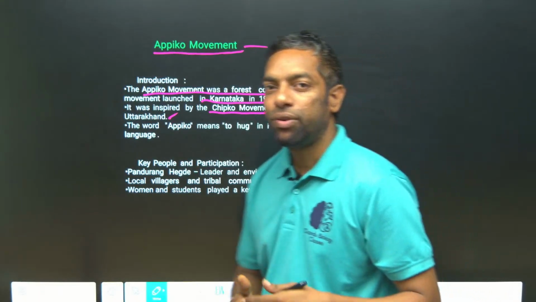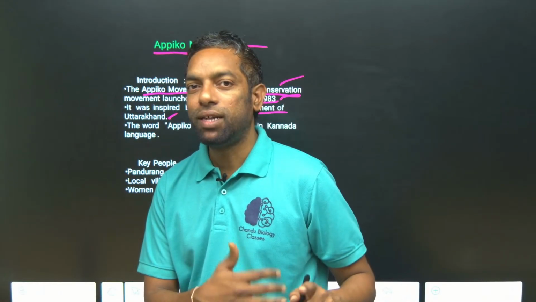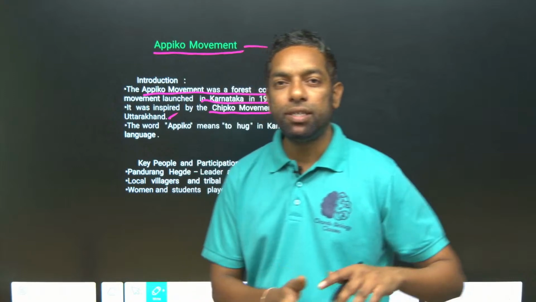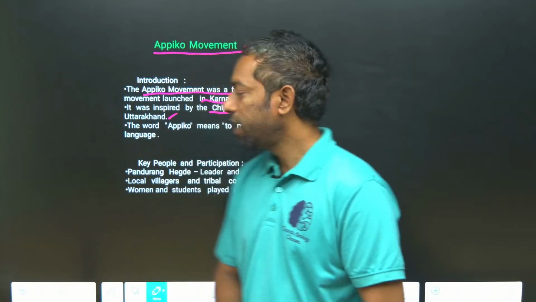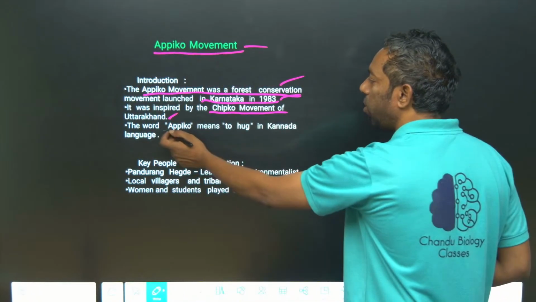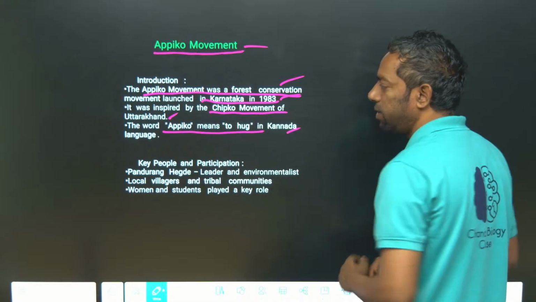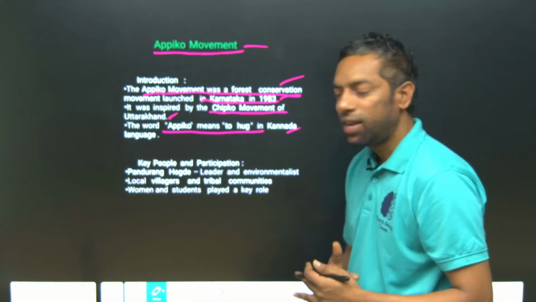They can ask you which of the following movements was inspired by the Chipko movement. The Appiko movement is that movement. It took place in Karnataka, while Chipko was in Uttarakhand. Appiko means to hug in Kannada.